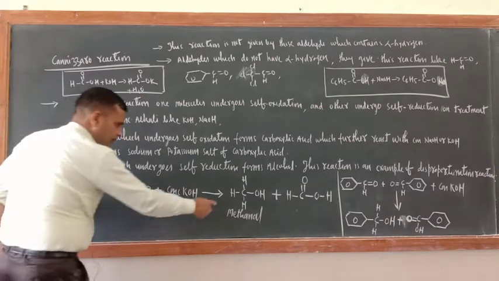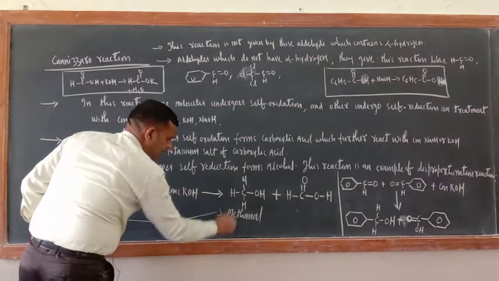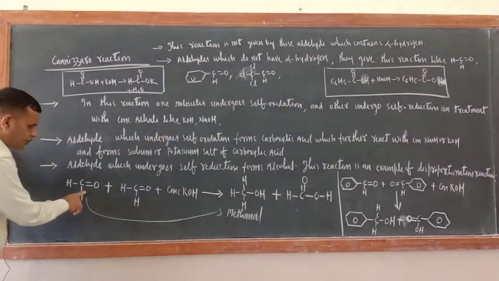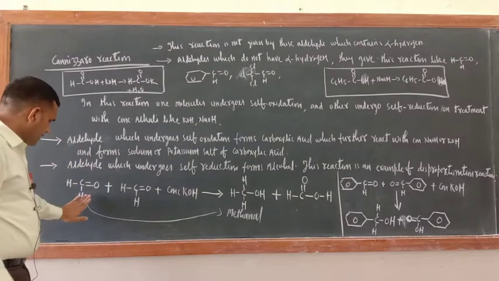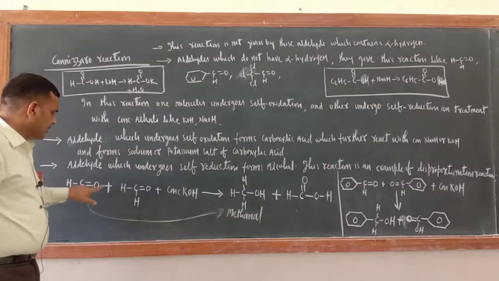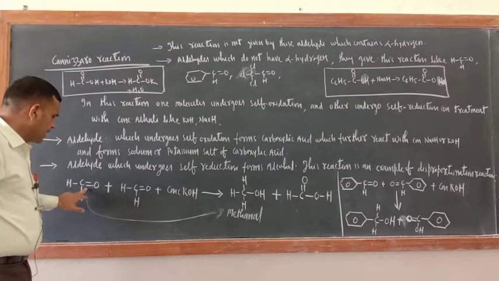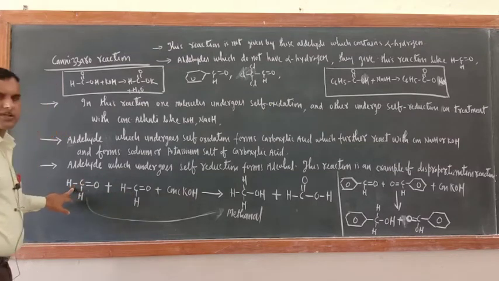So what will be the product? The reduction product is alcohol. Just add 2H here. Actually, this molecule will oxidize the other one and the other will reduce this one.